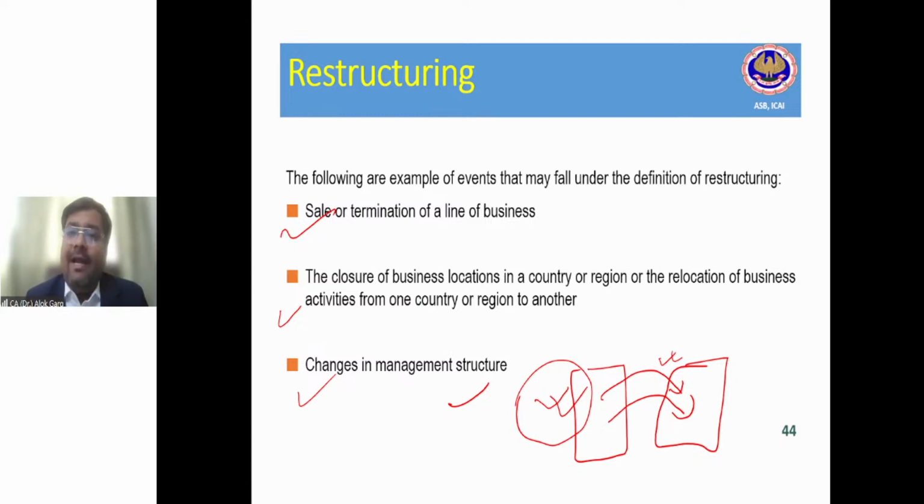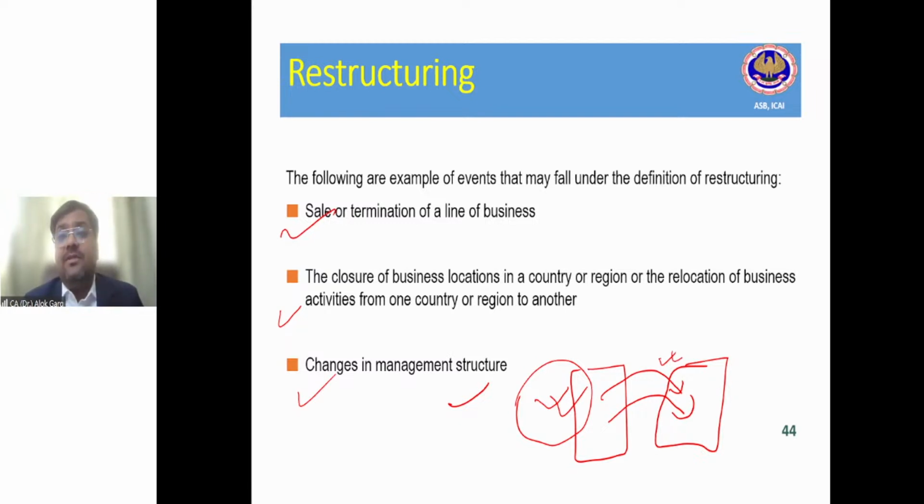Another example could be the closure of a business location in a country or region, or the relocation of business activities from one country or region to another. The company is discontinuing business in one part of the country or in one region, or moving from one region to another. For example, the company was earlier having a plant in China. Now they are moving to India. Of course, a restructuring provision is required, and it will have a lot of provisions inside it, like cost of redundancies and onerous contracts. So the company has to see that.